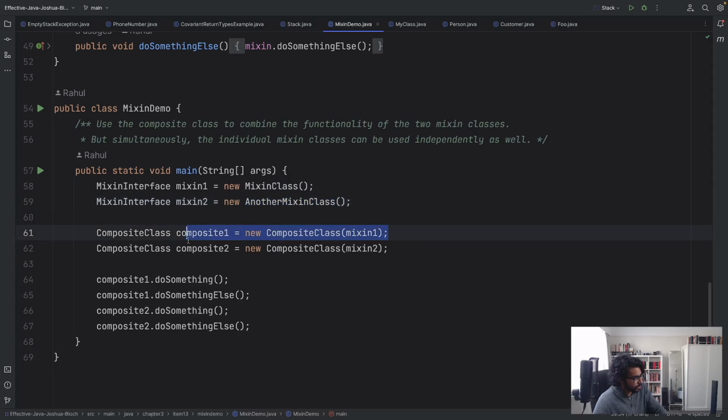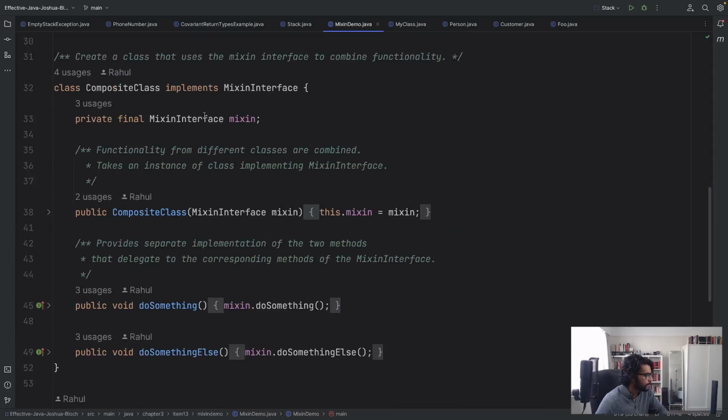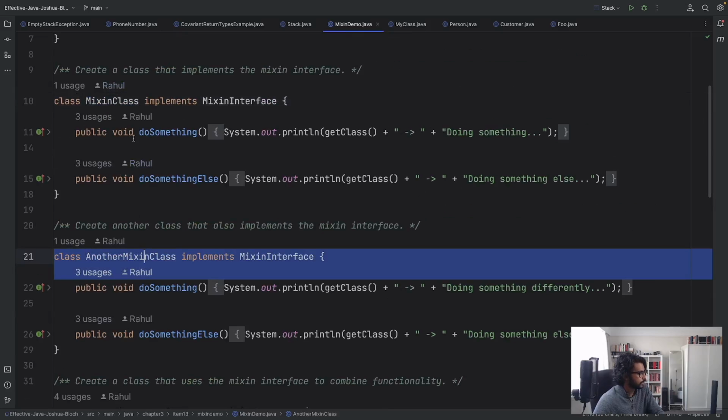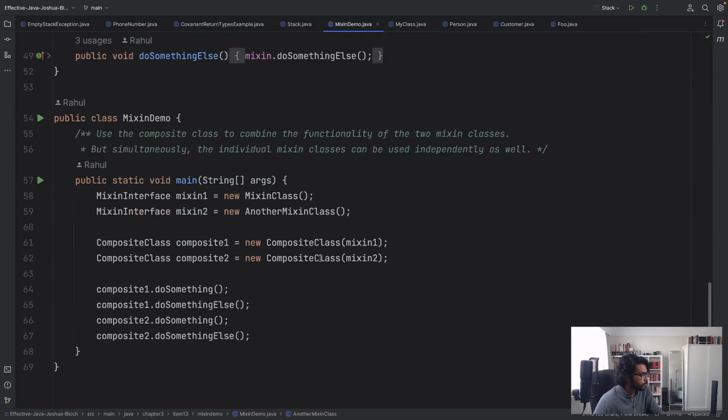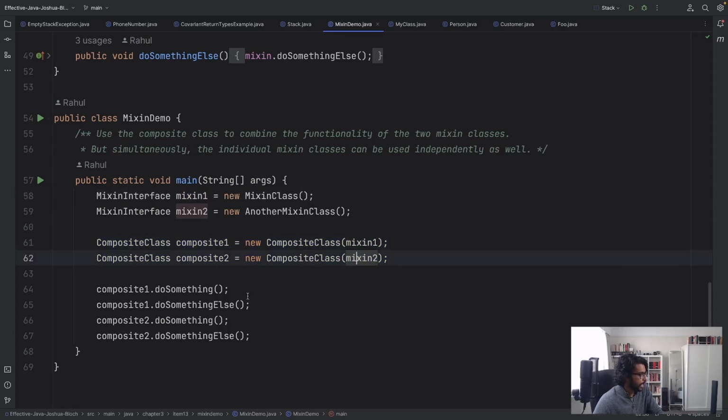As you can see in the constructor, what allows that composition to take place is a private final instance of the Mixin interface, and what we pass into this can be either Mixin class or another Mixin class, so two different classes. That's what we're doing here in the composition. We're passing Mixin 1 and then Mixin 2, and then in the composite we can do something else, and depending on what we pass into the constructor, the corresponding method will be invoked on the corresponding class.